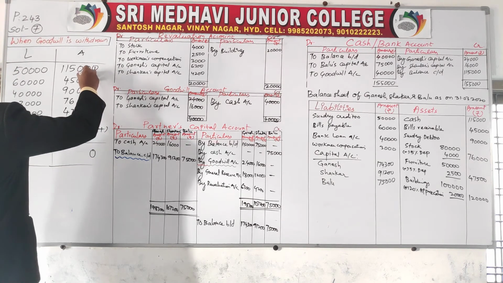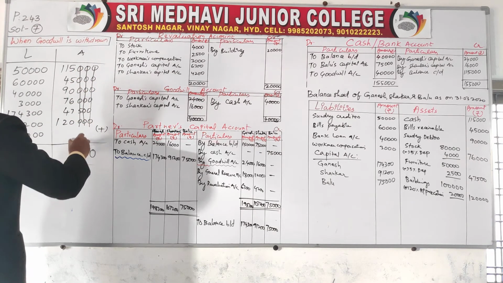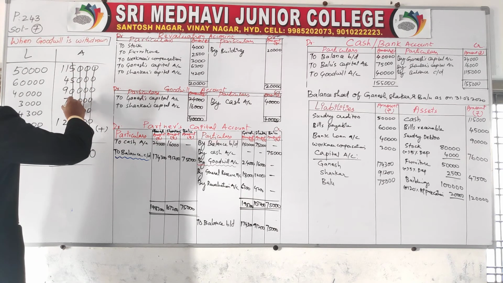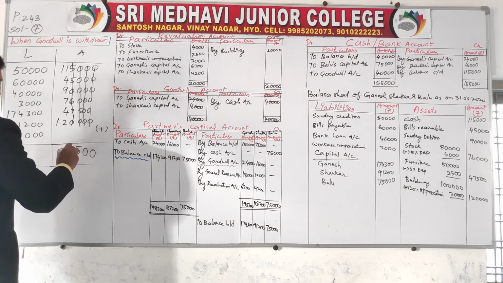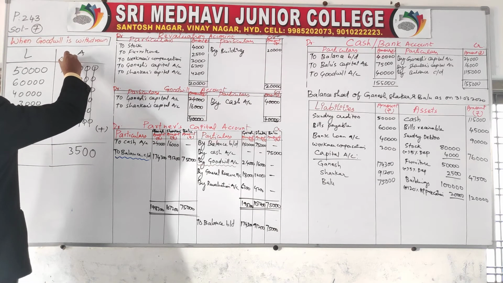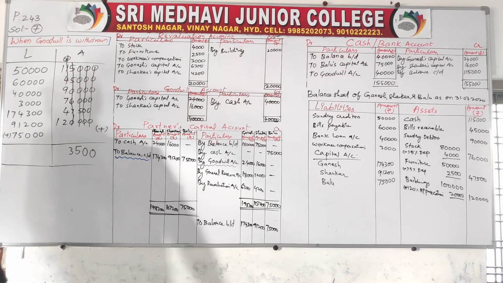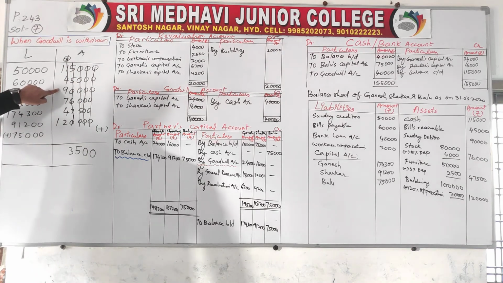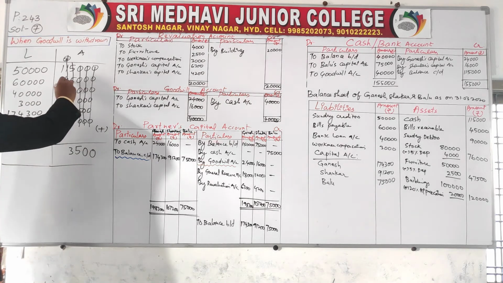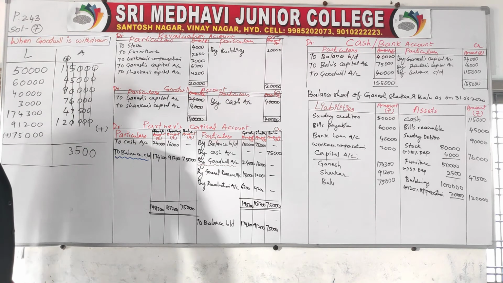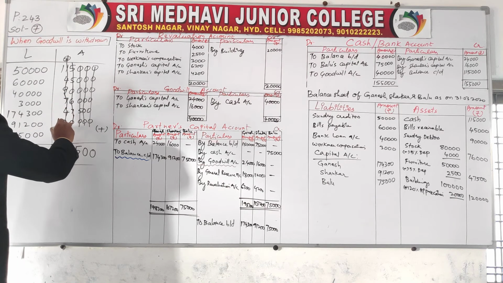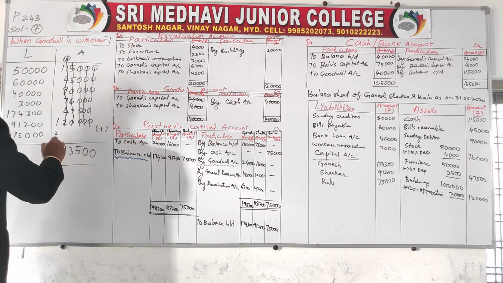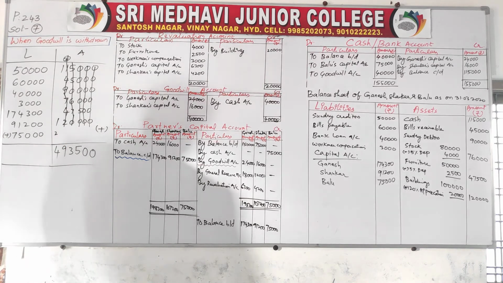Now adding up: 0, 5, 10, 10 plus 6 is 16, 16 plus 7 is 23, carry 2. 2 plus 1 is 3, 3 plus 4 is 7, 7 and 9 is 16, 16 plus 7 is 23, 27, 28, 29, carry 2, 4. 4,93,500.